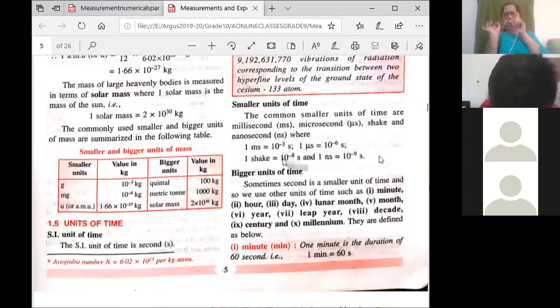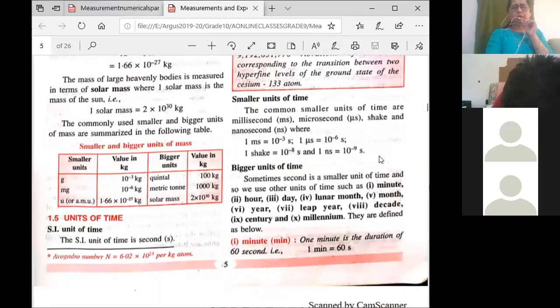Remember children, when you get the word milli, milli means 10 raised to minus 3. Remember this for everything, whether it is length or time or whatever. Micro, 10 raised to minus 6. Nano, 10 raised to minus 9. These 3 things you remember very clearly. So 1 nanosecond is 10 raised to minus 9 seconds.